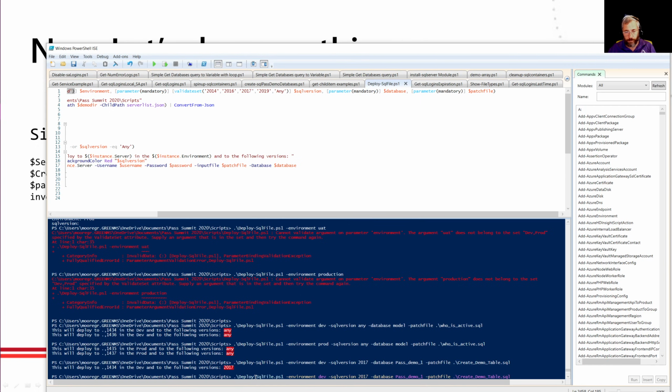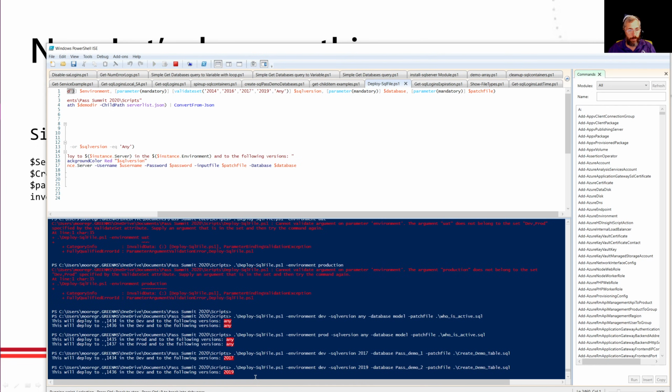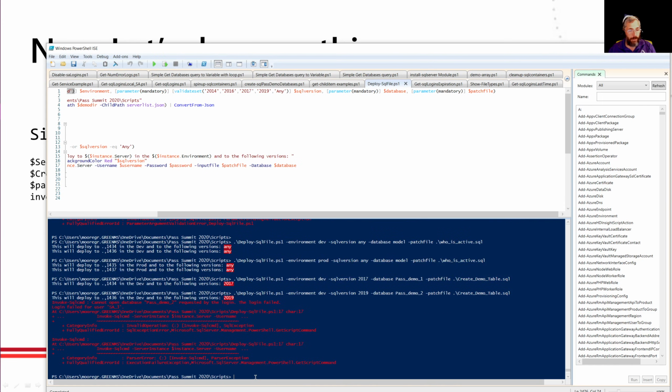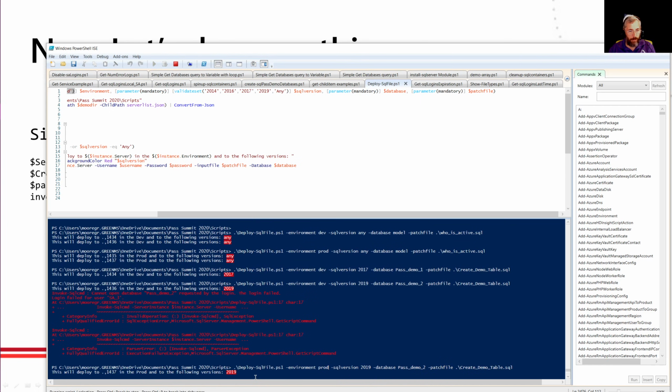After a couple of days, we're going to add it to our 2019 server. And again, because we know that the server number in our database increments by the server name, we change that and deploy it there. And it should come back in a second. Oops, actually, this is a good example. Notice I said I was going to deploy to the prod environment. It's going to fail. I don't have error handling in here. We can add that in the next iteration, but we're going to actually say, hey, we need to go to our prod environment.